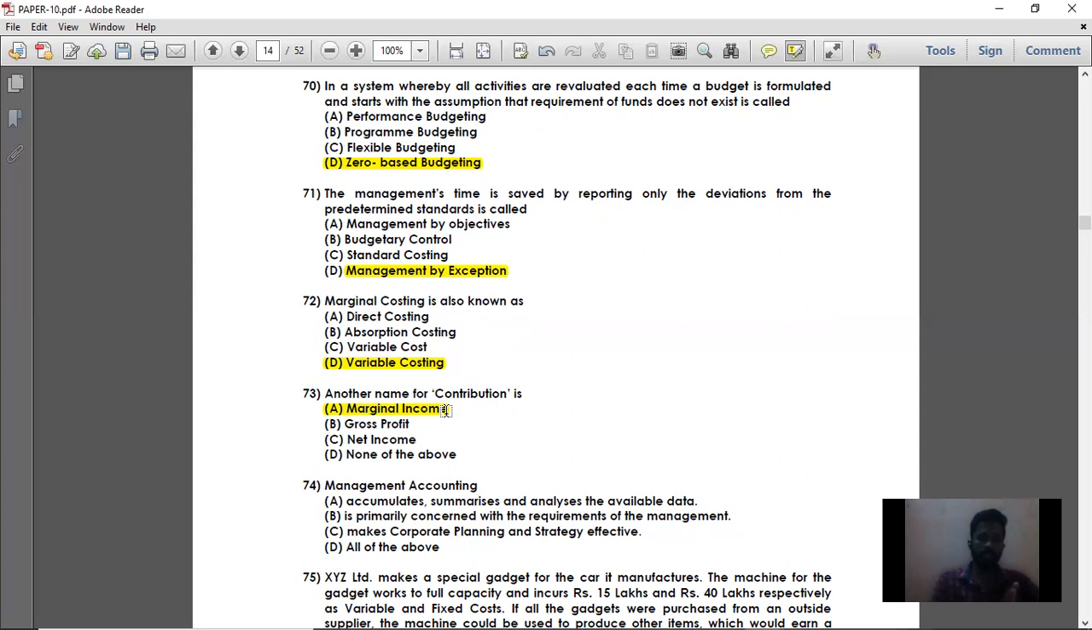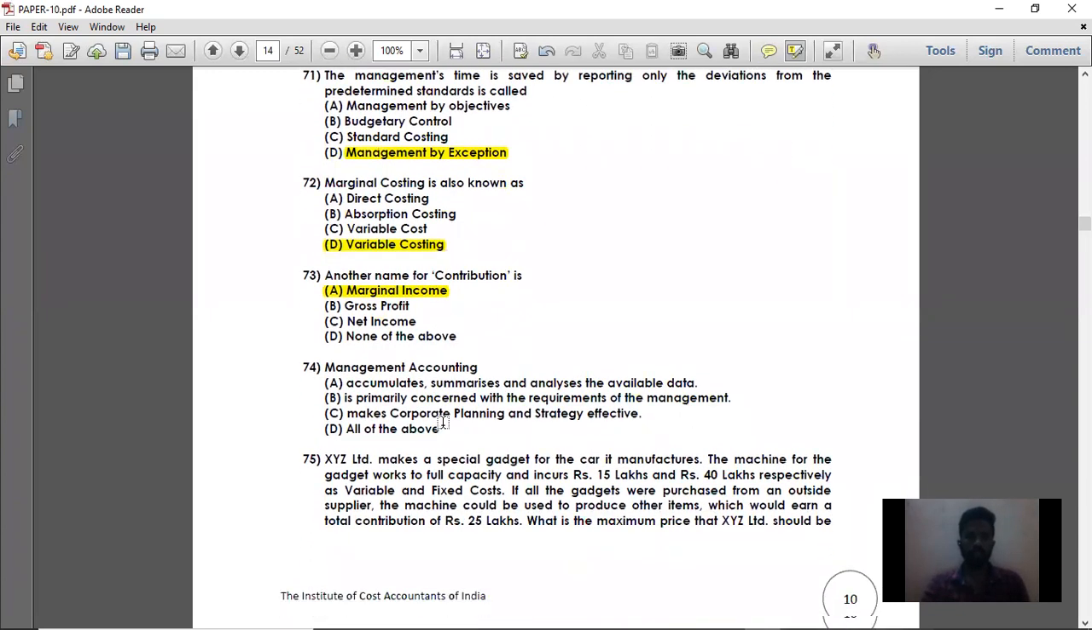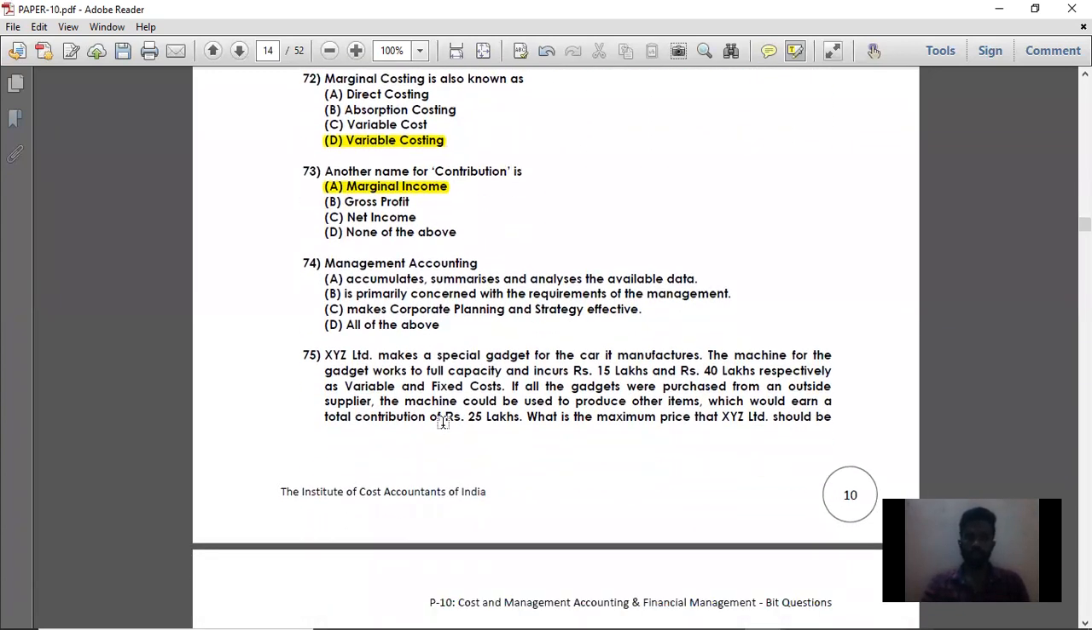But in the marginal statement, how will you take it? Sales minus variable cost gives contribution. On the other hand, sales minus marginal cost is marginal income. So another name for contribution is marginal income. That is question number 73. Moving on to question number 74.